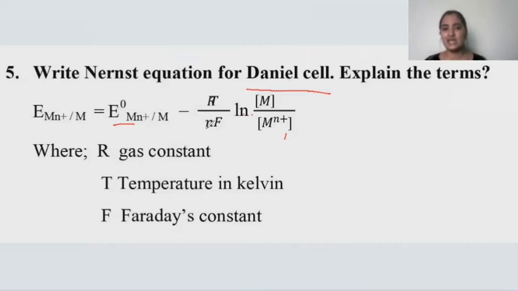And then what is this n? n andre makla, here n represents the number of electrons that are involved in the reaction. When you consider a cell alli electron movement est ಆಗ್ತಾ ಇದೆ ಅದನ್ನ ನಾವು n ಇಂದ represent ಮಾಡ್ತೀವಿ. And here F is the Faraday constant, and Faraday constant has got a value of 96,500 coulomb. It is a constant value for 1 Faraday. Hope you got to know about the terms involved in the Nernst equation for the Daniell cell. Now children, let us move towards the next question.